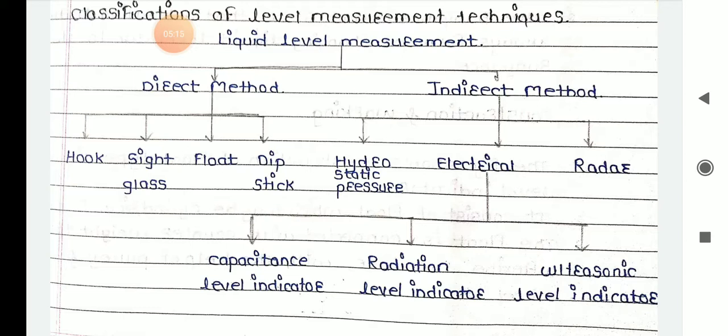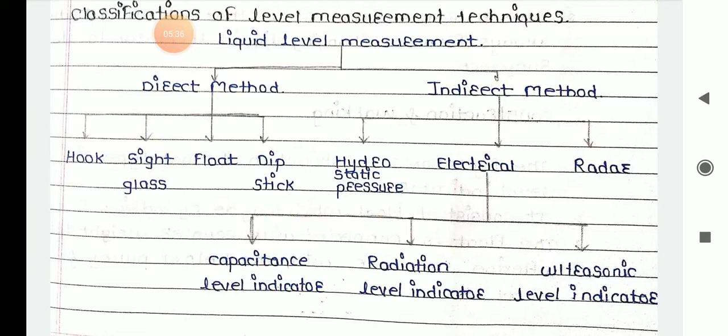So the second main type is the indirect method. Again it is divided into three types. First one is the hydrostatic pressure, second one is the electrical, third one is the radar type. This electrical is again divided into three types: capacitance level indicator, radiation level indicator, ultrasonic level indicator.